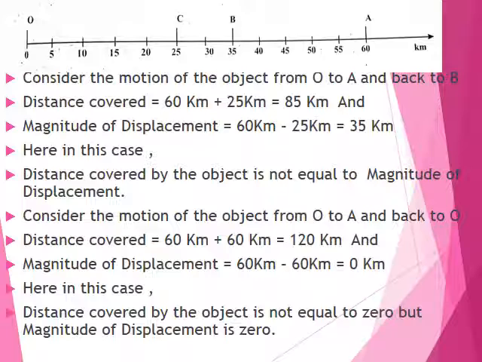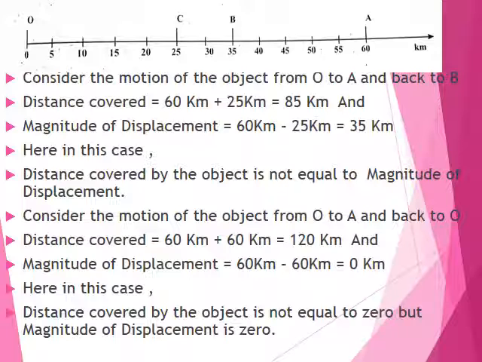So distance and displacement are different physical quantities. They are not the same. Here in this case, distance covered by the object is not equal to the magnitude of the displacement.